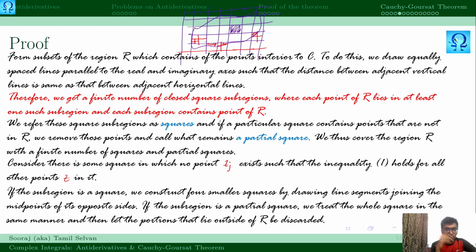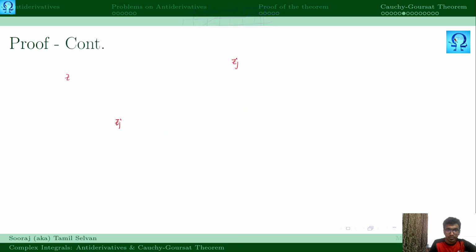what we are going to do is draw lines which are parallel to the real and imaginary axes with equal distance, so that the region is covered with squares or partial squares. If there are some squares in which only a small part of the region is covered, we subdivide that square and try to cover it with smaller squares. We keep on doing this so that all of the region is covered inside some square.